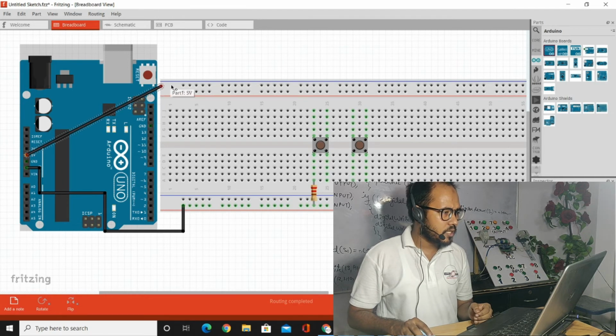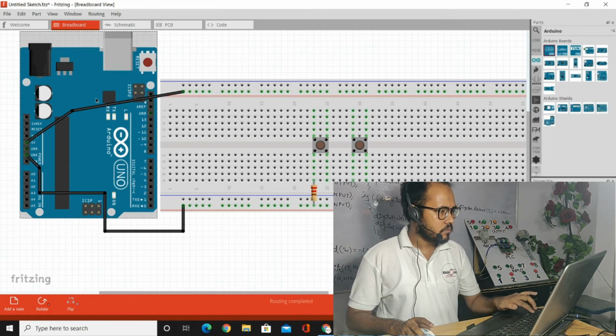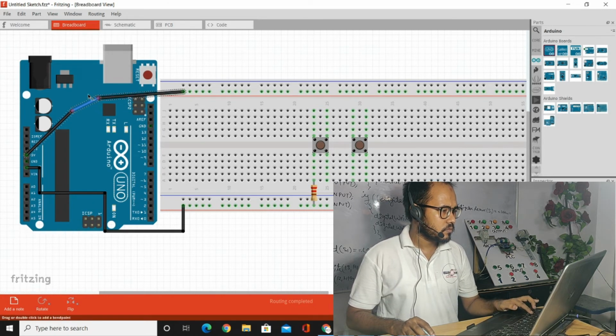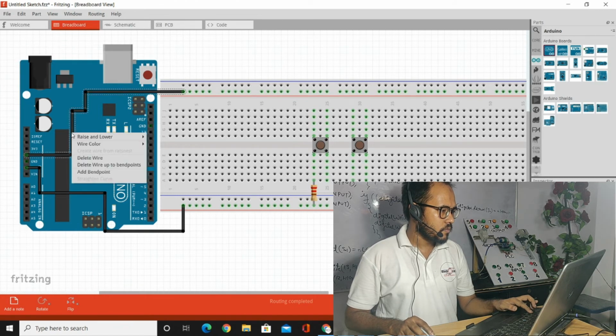So we have to decide the VCC here, and the upward line will be the VCC. Okay, so I'm going to choose this, and now you could see that will be the 5 volt. You could see here, that will be the red color. Red is here, that must be the red color.